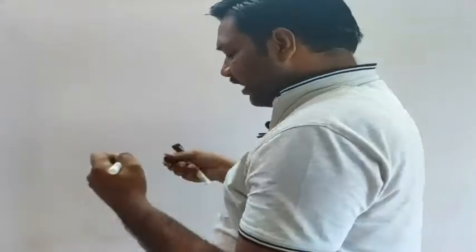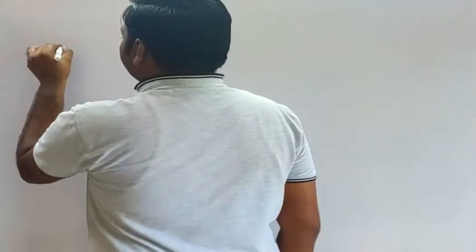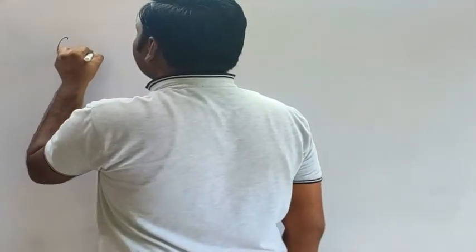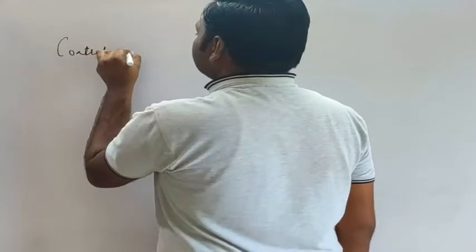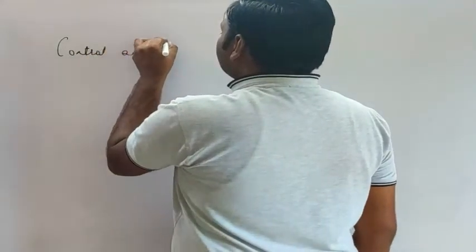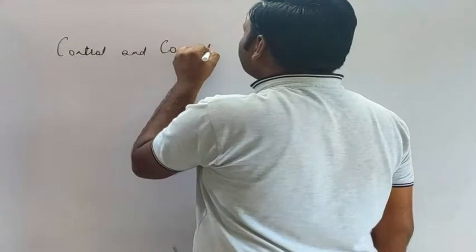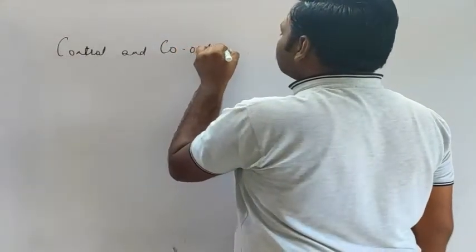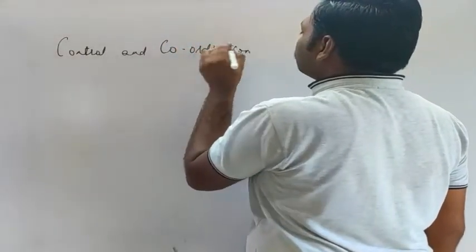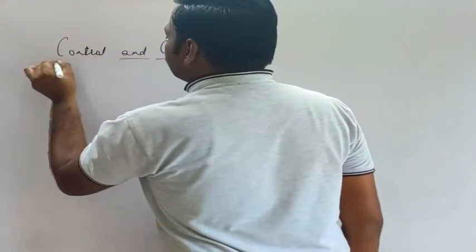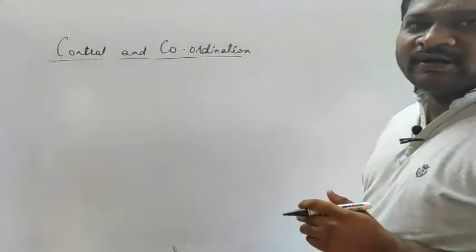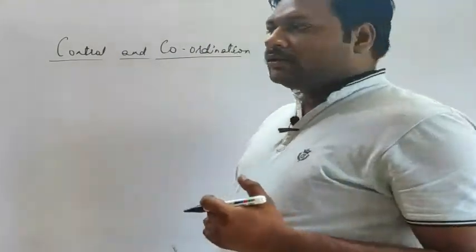In today's session, we are going to discuss the topic from the Homi Bhabha book, that is control and coordination. Here we are going to discuss the chapter on control and coordination. So what exactly does control and coordination mean?